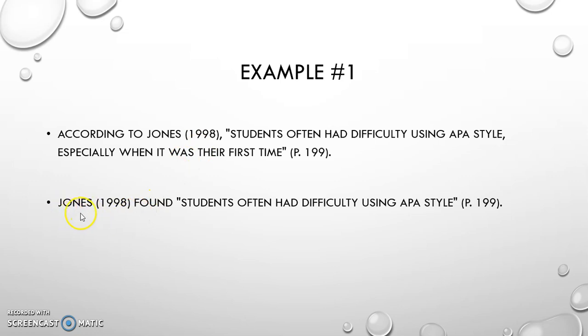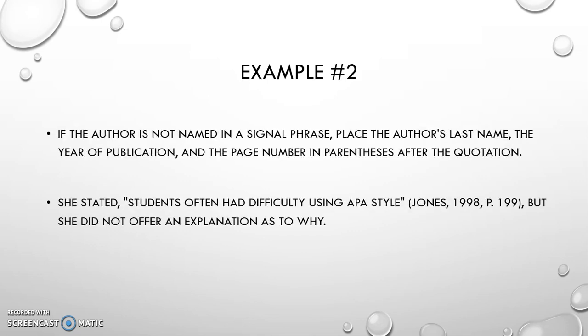Here's another example. Jones, again, right after the last name of the author, we get our date of publication. Found, now we have our direct quote. Students often had difficulty using APA style, end quote. Then we include our page number at the end, P, period, number, close it out, period at the end. So those are two examples where we have signal phrases, where the audience knows exactly who I'm quoting from. What about when we don't mention the author's last name in our signal phrase? Where does everything go then? Let's check it out, example 2.